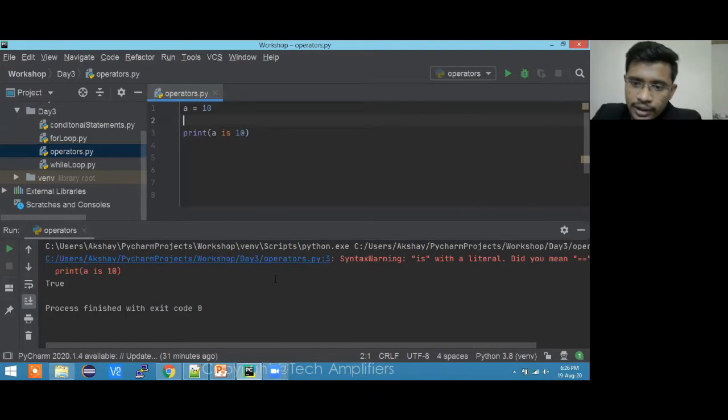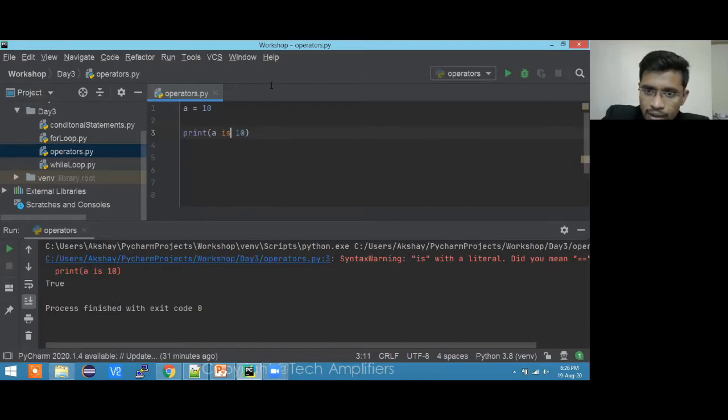The syntax warning: A is with a literal. It is only meant for strings actually. Syntax warning: is with a literal, did you mean equals to? Yeah, so you can't use it directly with a print statement. There is some other way to use this type of operator.